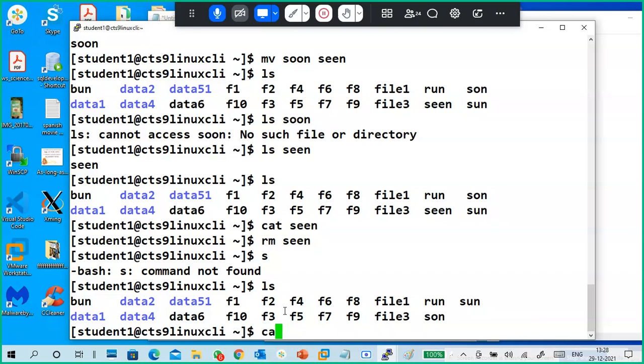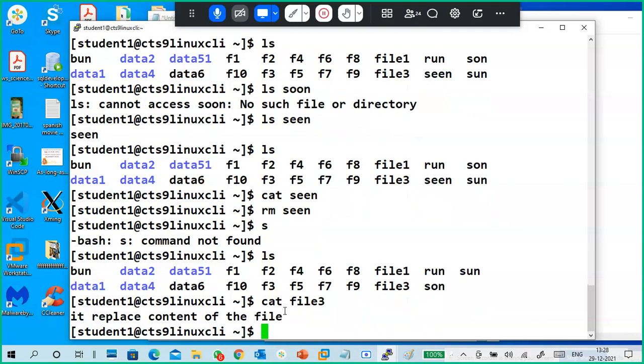There's a file 3, so cat file 3, it contains a line also. rm file 3, I'm going to delete. I'm deleting file 3. Guys, once you delete, you cannot recover it. Be careful when you are deleting.